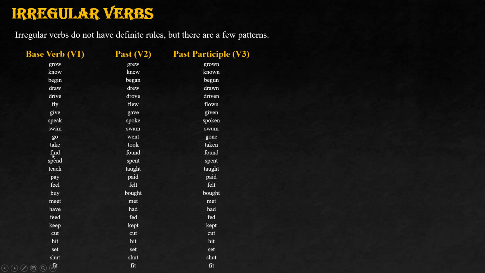Now we have find, found, found. V2, V3 remain the same. Spend, spent, spent. Feel, felt, felt. Buy, bought, bought. And then we have cut, cut, cut. It remains the same in all three formats, right? Set, set, set, fit, fit, fit. Okay, so this is how we use them.